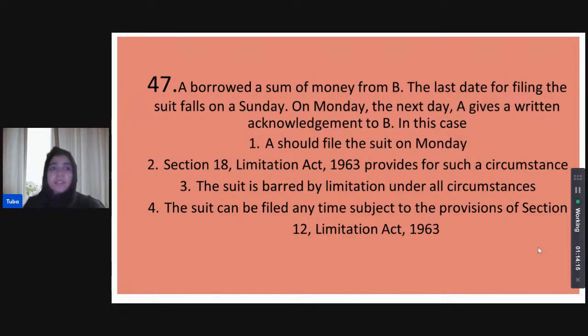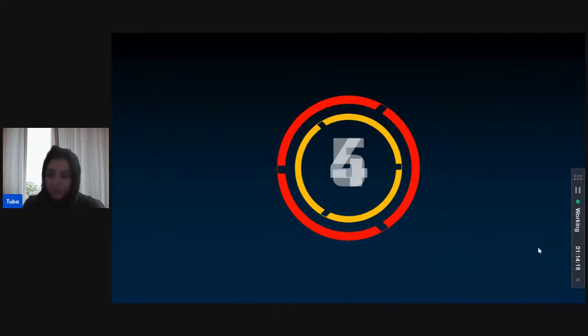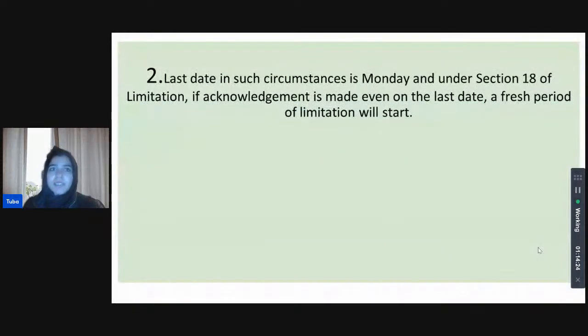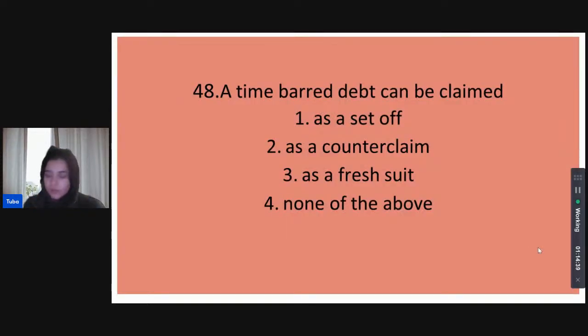Priyanka thinks that the 18th section of the Limitation Act provides for these circumstances. And Priyanka is correct. Section 18 does deal with it. So, if acknowledgement is made, even if the last date was Sunday, that is a holiday, now it will be made to be Monday. Now Monday will be treated as the last date. A fresh period of limitation will thus start as per Section 18.